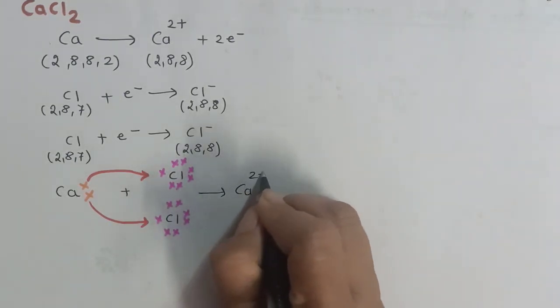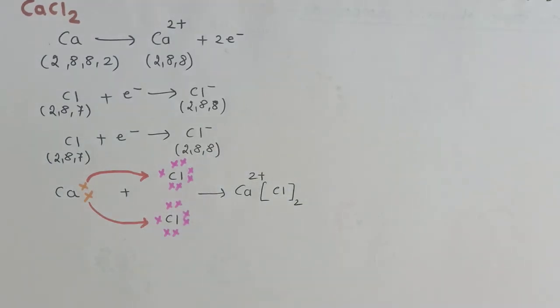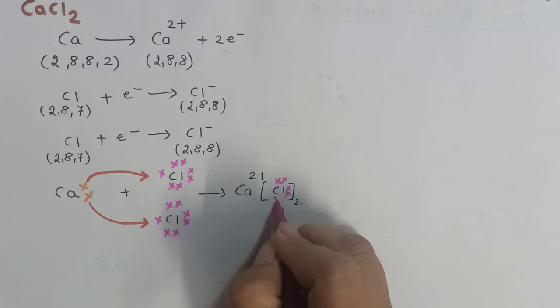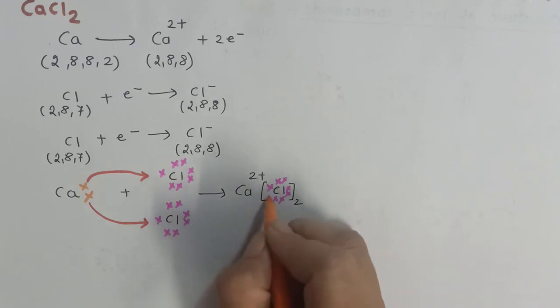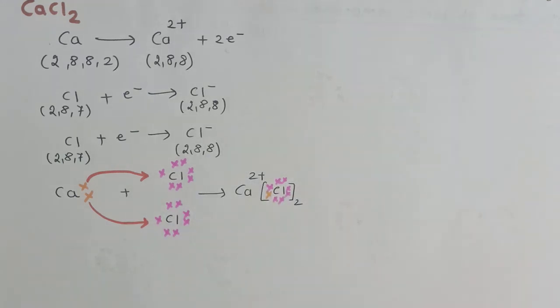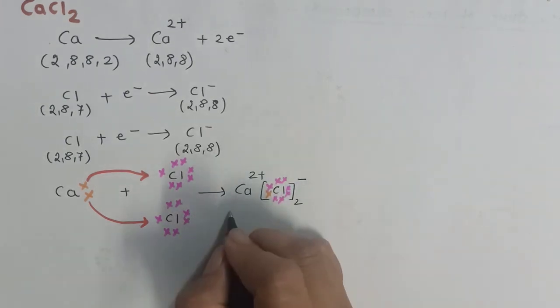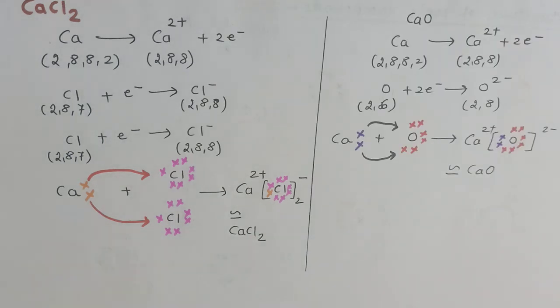Calcium has developed 2 positive charges and there are 2 chlorine atoms. Each chlorine atom will have its own 7 electrons and 1 electron it has accepted from calcium, and there are 2 such chlorines, and therefore chlorine will develop a minus charge. Okay, so therefore it will exist as CaCl2. So this is how the formation of calcium chloride can be shown with the help of dot structure. Okay, one more example of calcium oxide I have explained here.